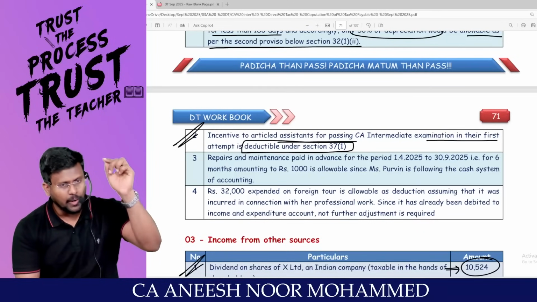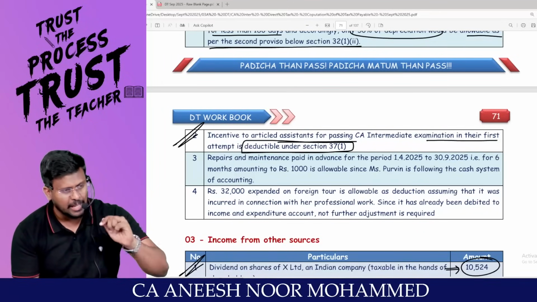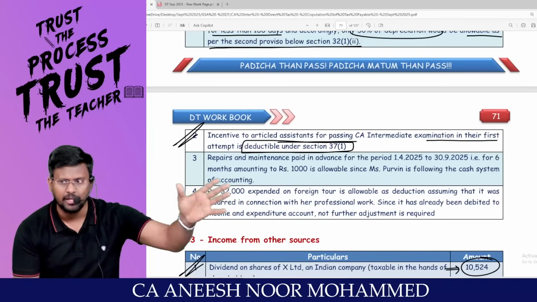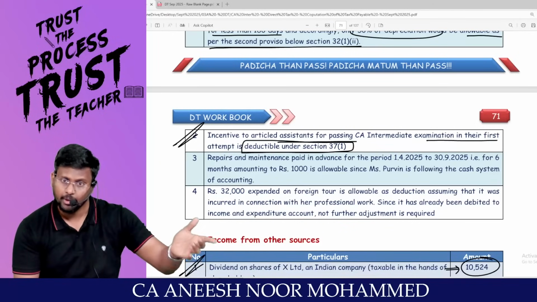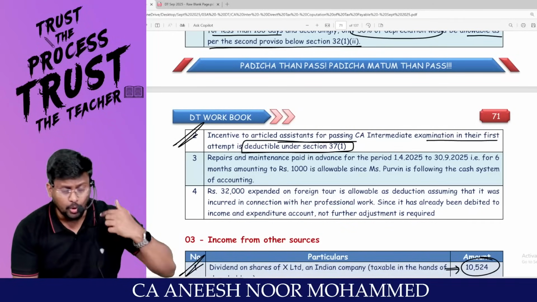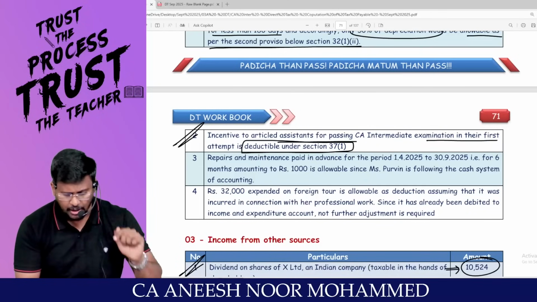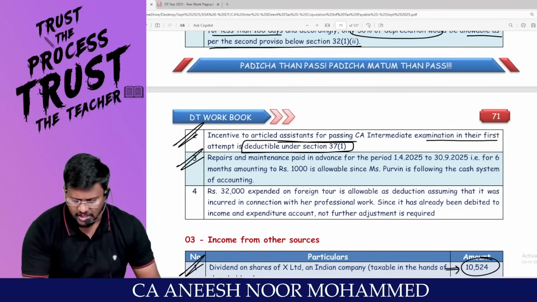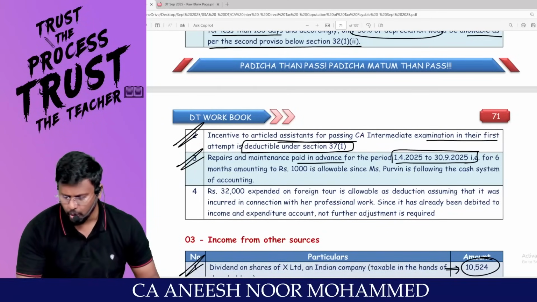Incentive to article assistant for passing CA Intermediate in their first examination is deductible under 37(1). If you are not writing these notes, the examiner will take it as you have skipped the information. You don't know you skipped. No, you know. But you have to show the examiner that you know.